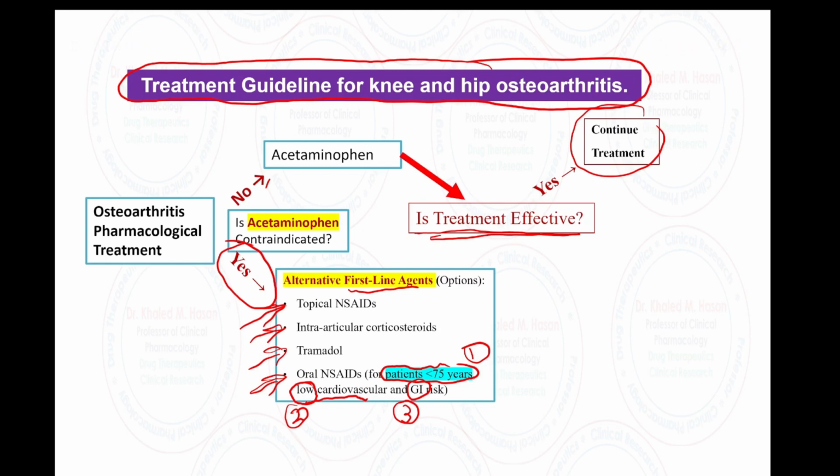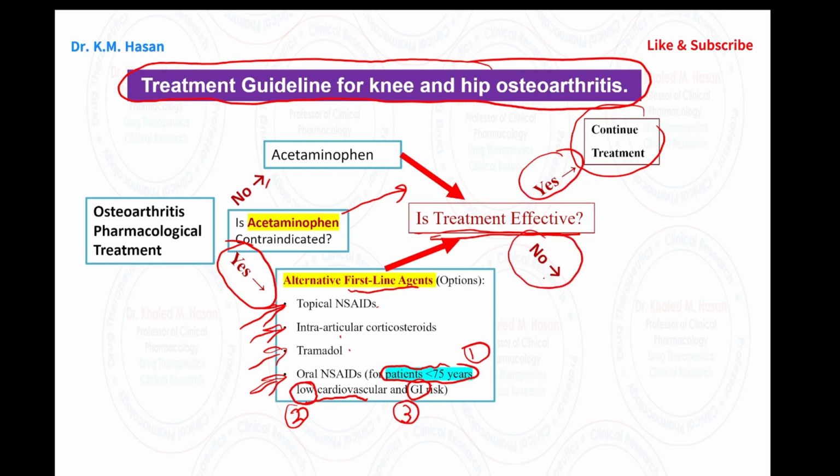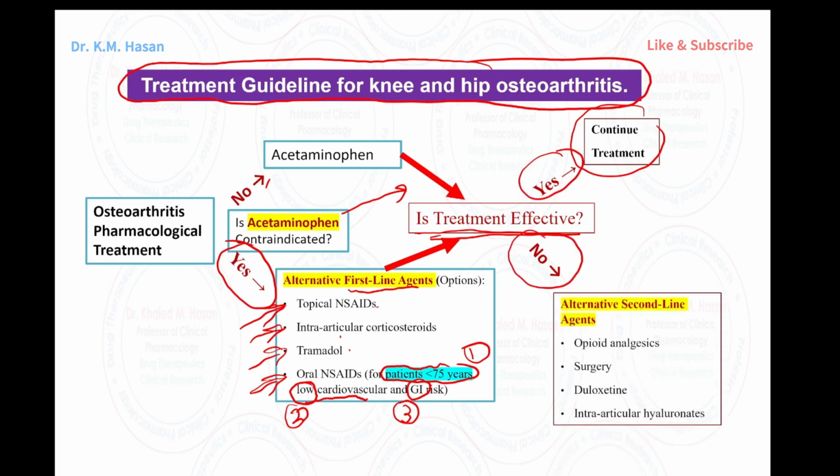So first-line therapy, acetaminophen. If the treatment is effective, continue. If you have a contraindication, liver disease, heart disease, okay, go with the topical NSAID, intra-articular cortisone, tramadol, oral NSAID. What happens if the alternative first-line therapy is effective? Yes, continue treatment. If they say no, this is not effective medication, okay, think about opioid.